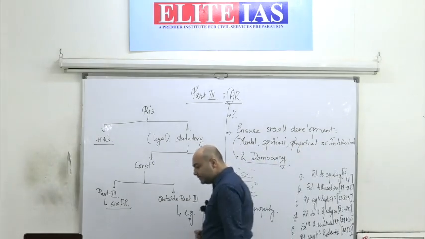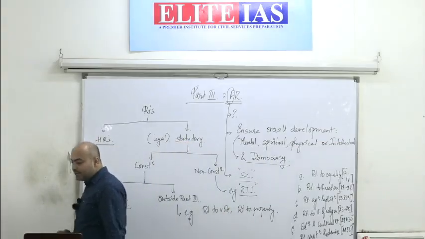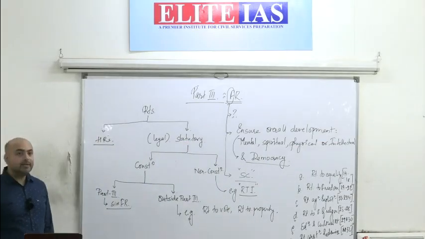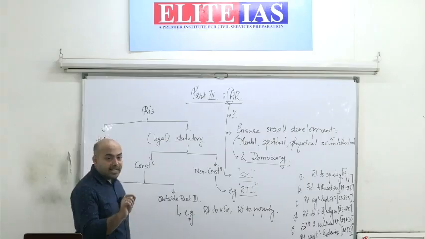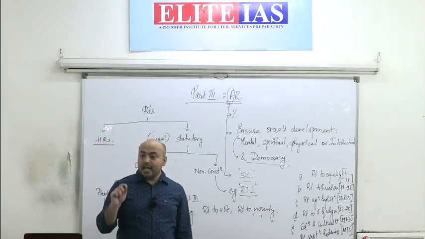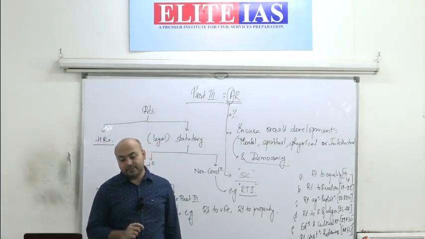Clear? Underline this: right against untouchability and right against exploitation.